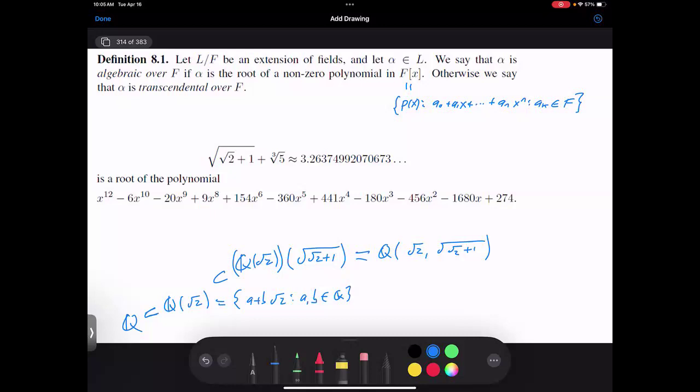All right, and then what's the last thing I would do? Then the last thing is I would add, I have the square root of 2, the square root of the square root of 2 plus 1, and then the cube root of 5. So you could absolutely do that, because if I square the square root of 2 plus 1, that's going to give me the square root of 2 plus 1.